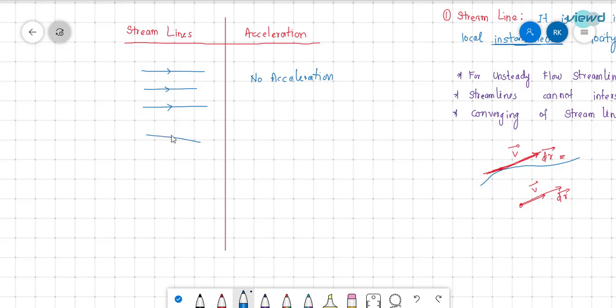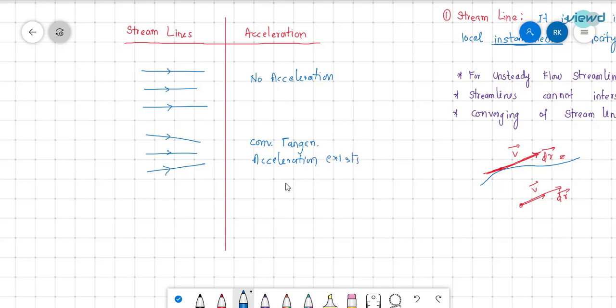If the streamlines are converging, it indicates that the flow is converging. So as the flow converges, acceleration is present. So which acceleration is present? Convective tangential acceleration exists.